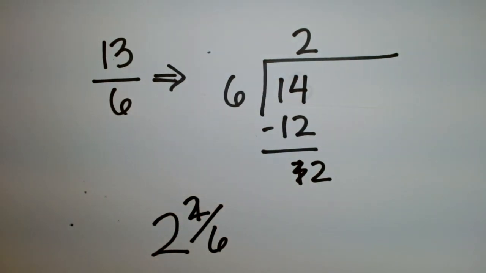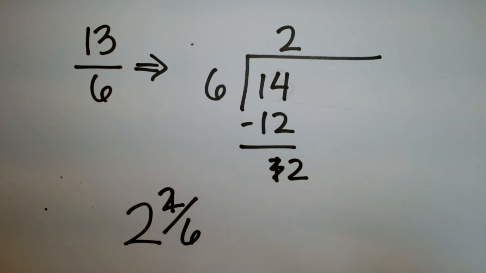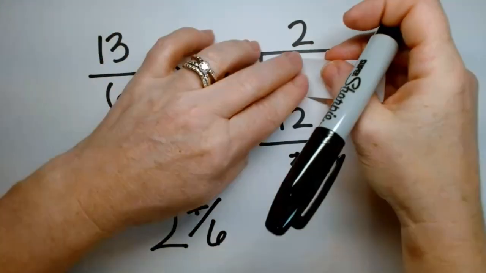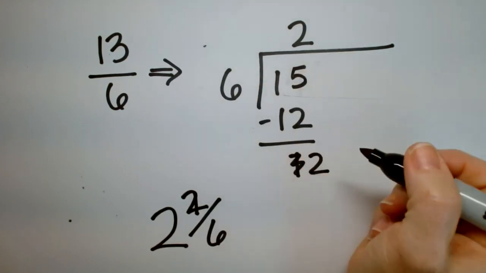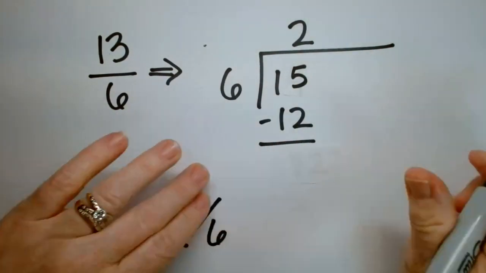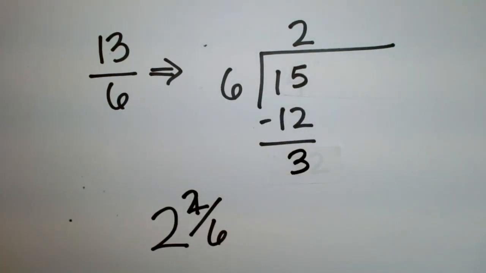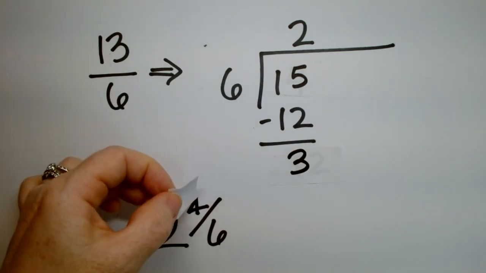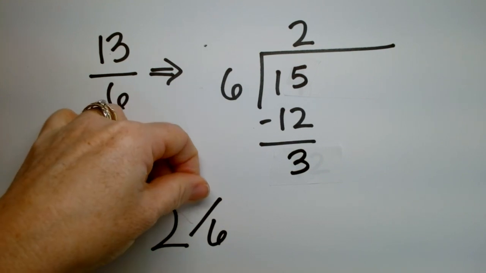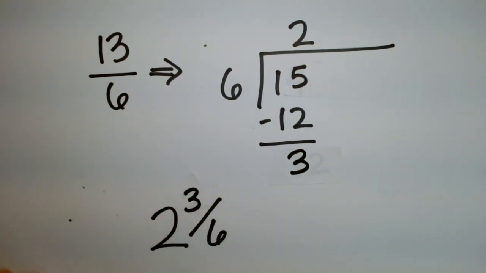Here, we'll do another one. What if instead of 14, it's 15? So let's just inch it up a little more. It still only goes in twice, right? But now the remainder is growing. Do you see that? The remainder is growing. And so this becomes 3 out of 6. Are you seeing that?